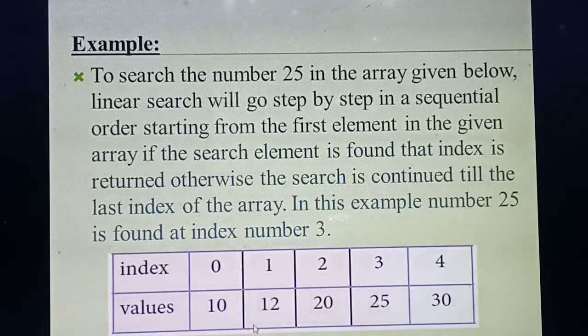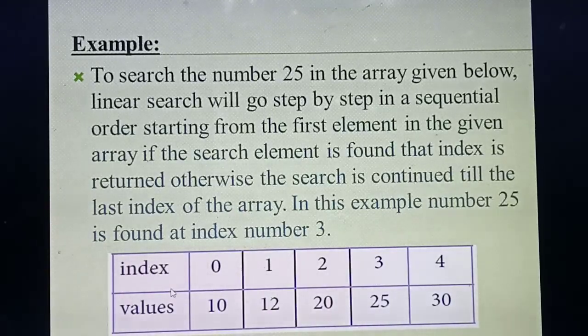So what's the concept I said? Some elements you are going to store in the array. Then among these 5 elements, any one of the values you take as a search key value and keep in your mind. For example, you are keeping the value 25 in your mind as a search key value. You don't know in which place the value will be. Now you need to find which position the value is at.